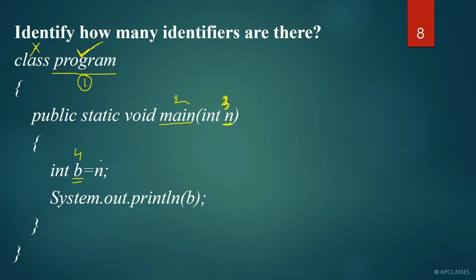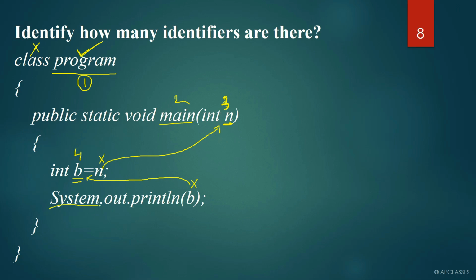Now you must be thinking, sir, can we consider this as an identifier? No, do not consider this anymore as an identifier, because the calculation is already done here. We have already considered n as an identifier. So once again, do not consider n as an identifier because it is already calculated, right? And here again, b we cannot consider as an identifier. The reason is b is already calculated.